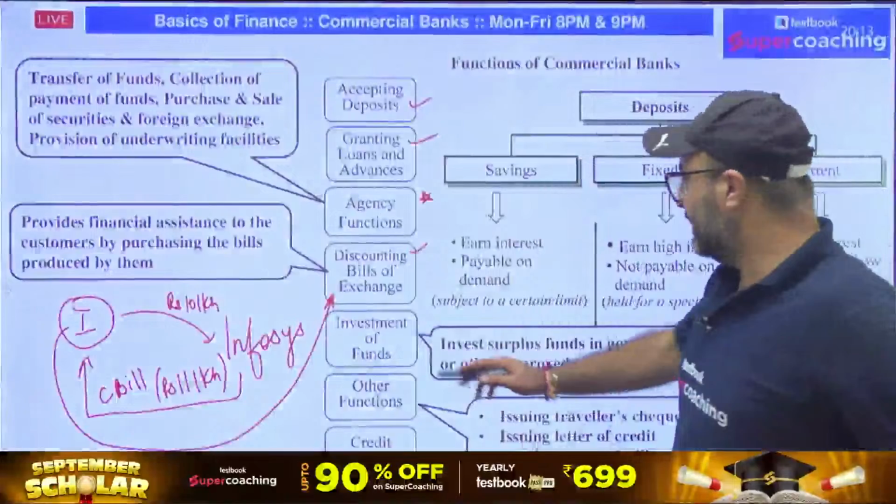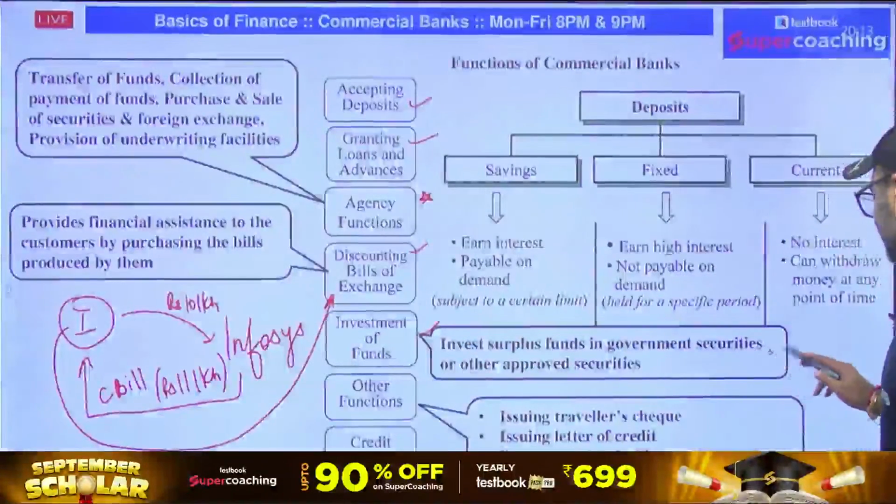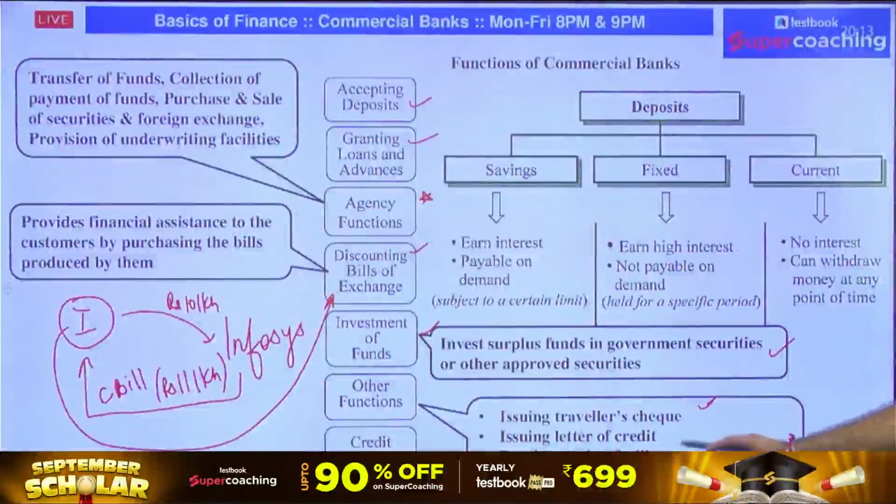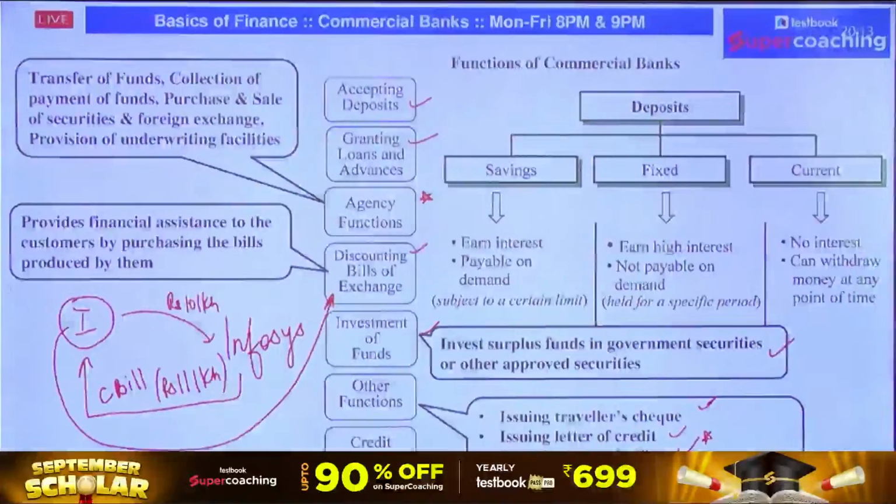Moving to the next point. The bank is involved in investment of funds. The bank invests its surplus funds in government securities as well as other approved securities, and the bank is involved in issuing traveler's checks, issuing letters of credit, and providing locker facility. But remember that unlike your deposits with the bank, which are insured by DICGC, bank lockers are not insured. If anything goes wrong, in that case no one is going to pay for the securities which you have lost at the time of a bank locker theft or anything like that.